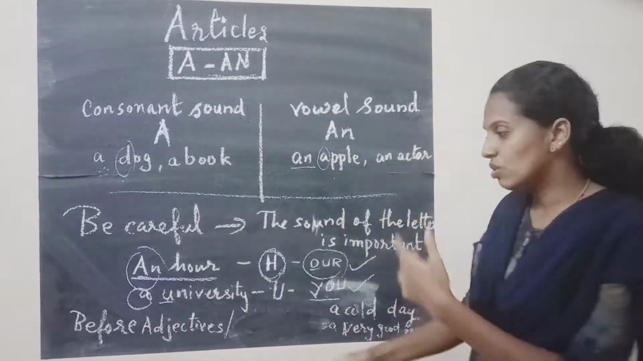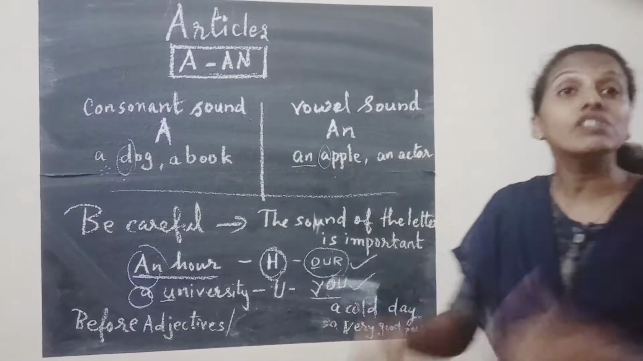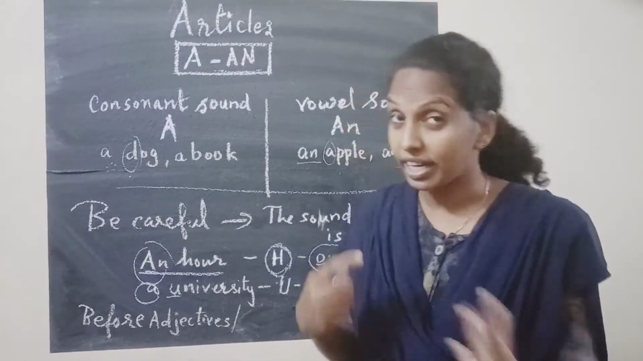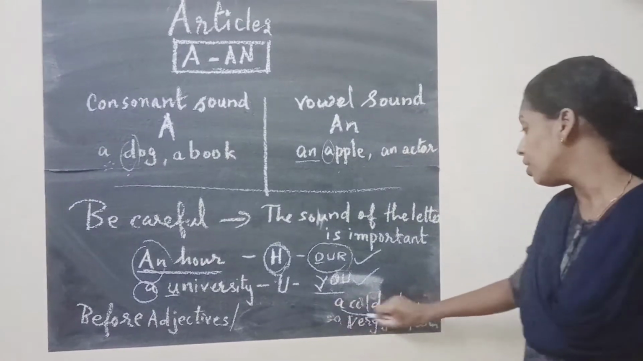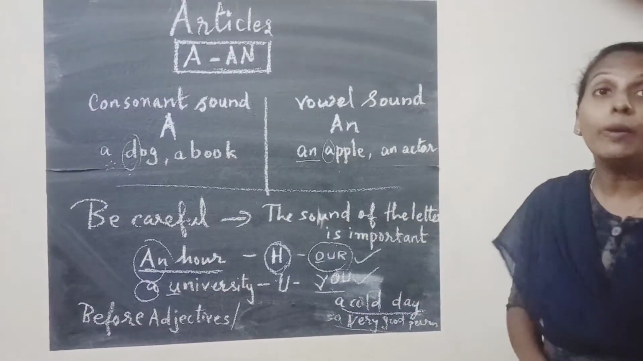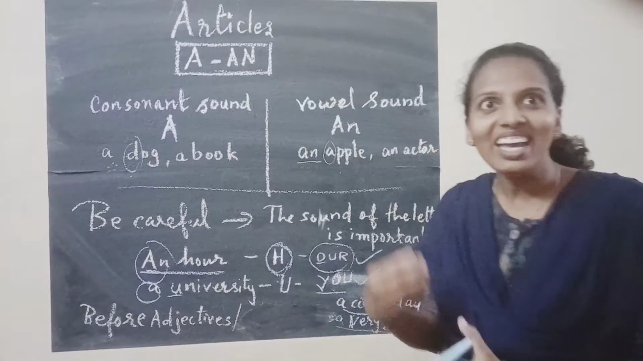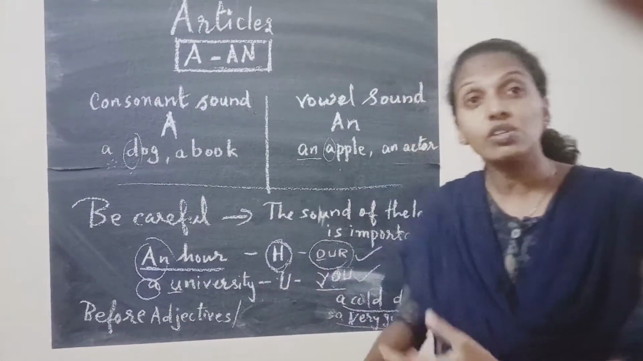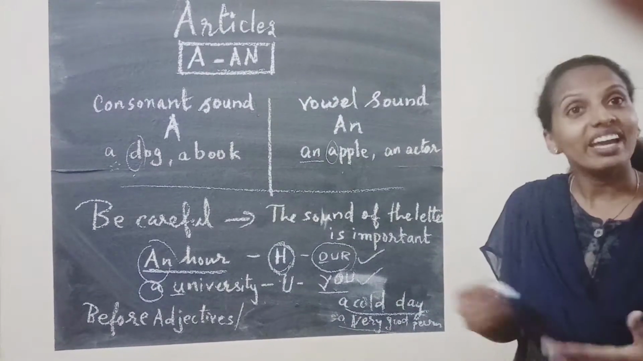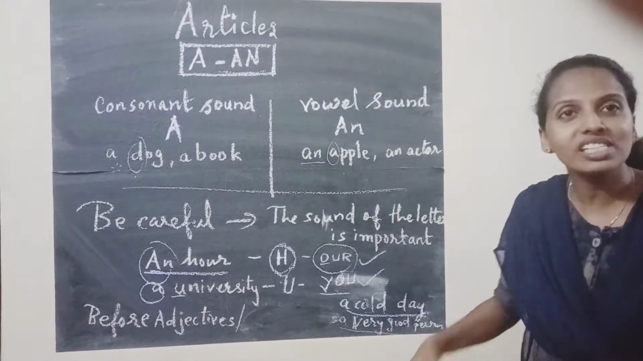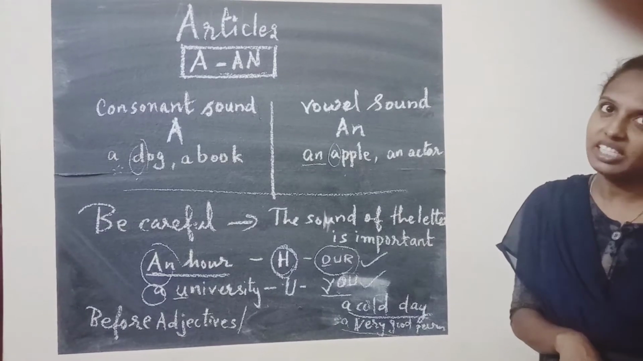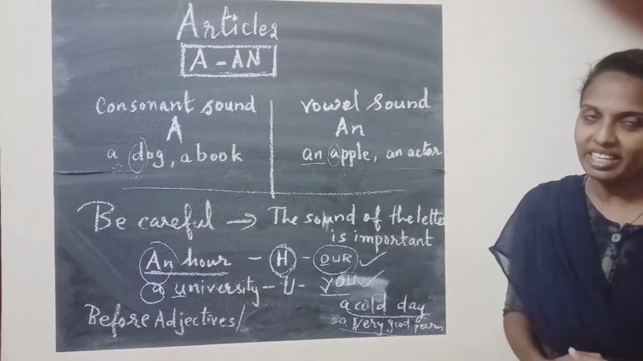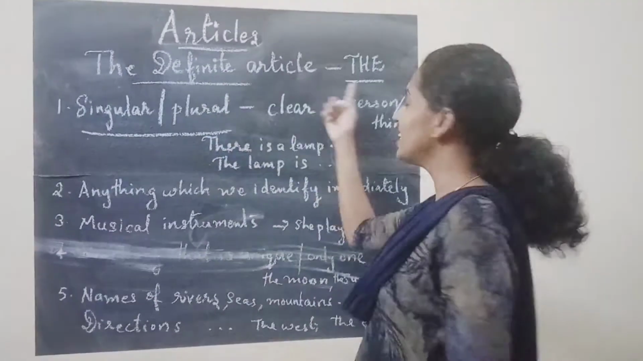Okay. Now let's go to the next thing, that is before adjectives we also use a or an. Before adjectives, like a very cold day, a very good person. See, before adjectives. A word describing a noun is called an adjective. So before adjectives we can also say a cold day, a very good day. All those things, we can use a. Understand? Clear? Or an can also be used there. A or an. Clear?